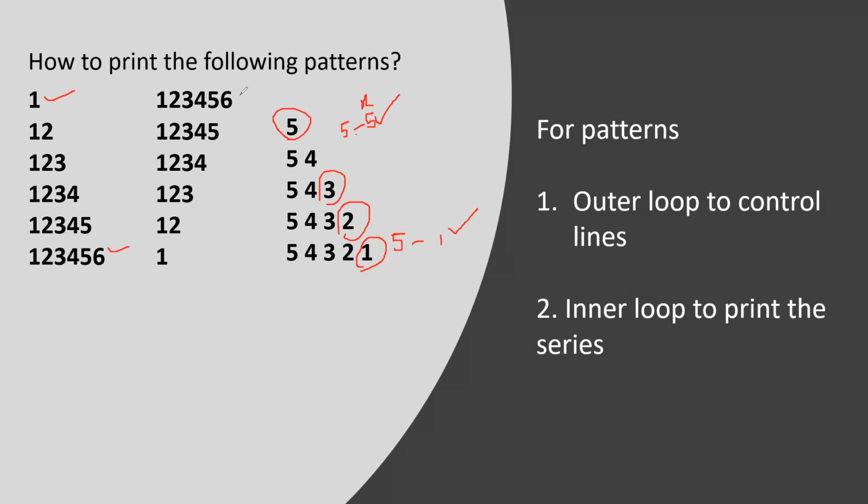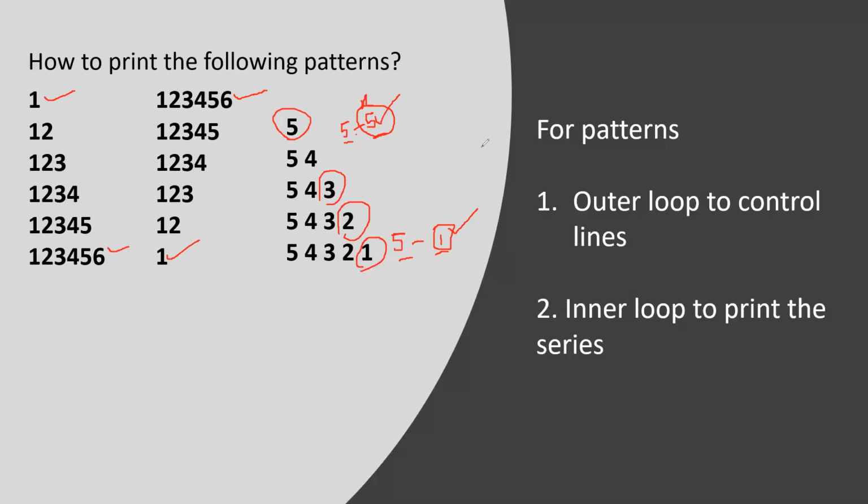But in the next program, the value of x was 6 at first, and at last it was 1. Just review the video, then you will have an idea. So in this problem, the value of x should be 5 at first and 1 at last, but the starting part of the inner loop will always be the same, 5. Just these values are changing, and these values are basically given by x.